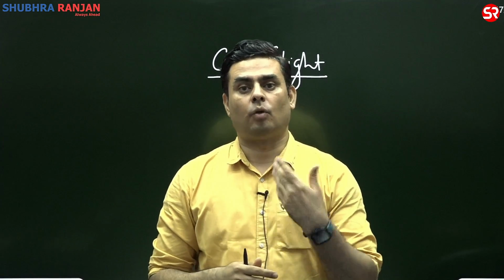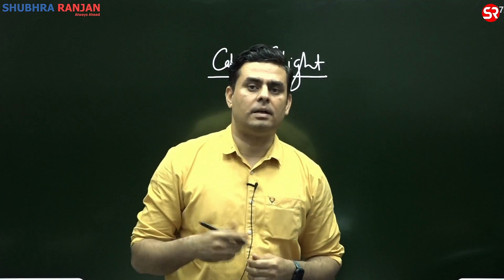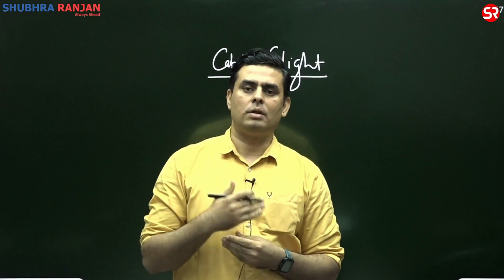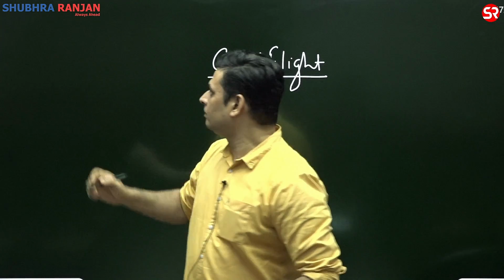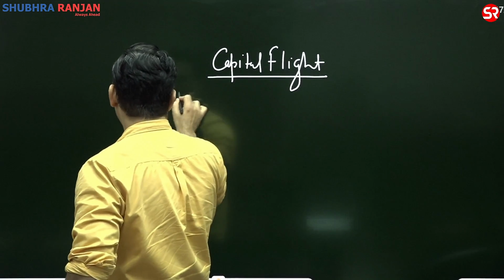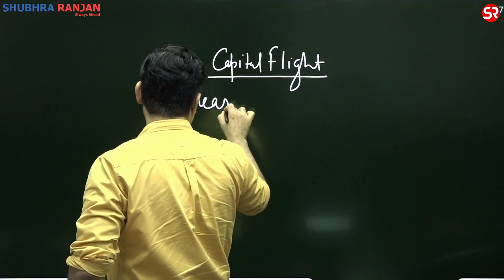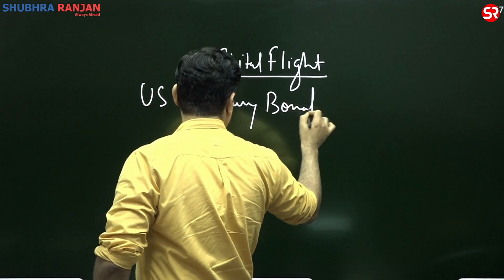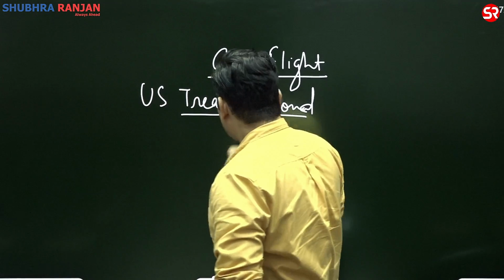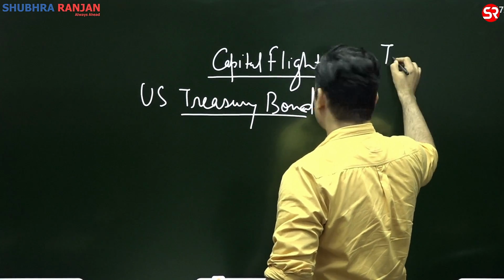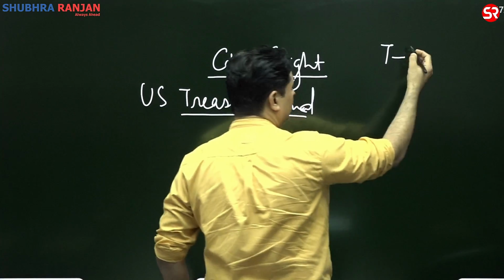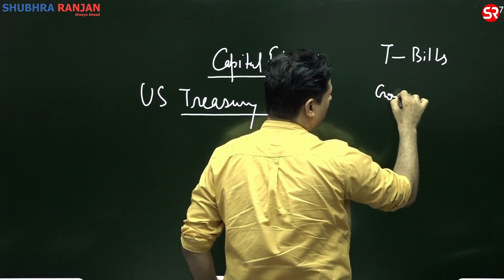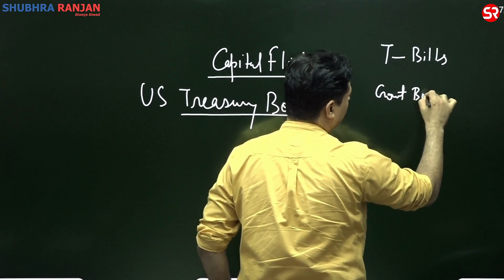Now, interest rate on what? They started increasing the interest rate on lending to US commercial banks, and they also started increasing the interest rate on US Treasury bonds. In India, we are used to hearing the terms T-bills, that is Treasury bills, and government bonds.